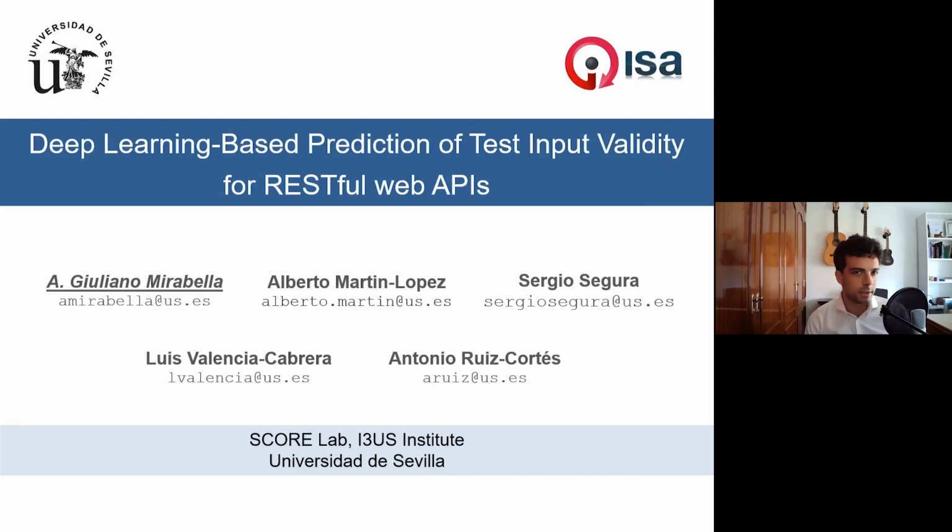This study has been conducted by Alberto Martín López, Sergio Segura, Luis Valencia Cabrera, Antonio Ruiz Cortés, and finally me, Giuliano Mirabella. We work at the University of Seville, and our research focuses mainly on software testing, especially in the domain of RESTful web APIs.